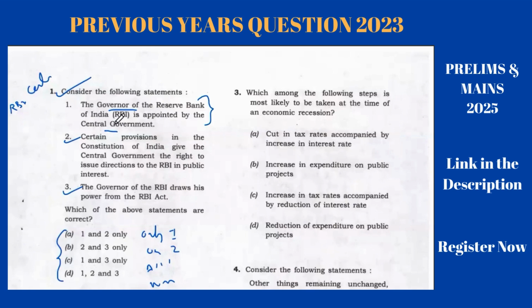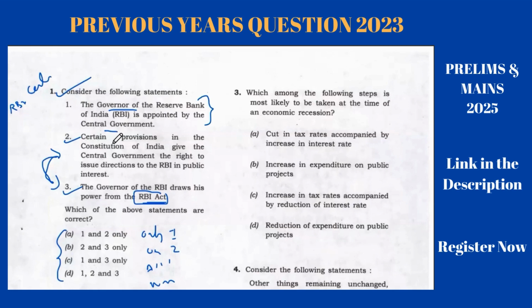But now the second statement: certain provisions in the Constitution of India give the central government the right to issue directions to RBI in public interest. Third, the governor of RBI draws his powers from the RBI Act. Okay, so you have two statements here which are a bit contradictory. Here it is said that there is something in the Constitution through which RBI is controlled by the central government. The third statement shows the governor of RBI draws his powers from the RBI Act. If you are a UPSC aspirant, if you have studied the economy part and current affairs really well, you will understand that there is something called the RBI Act, and from that the governor actually draws his powers.